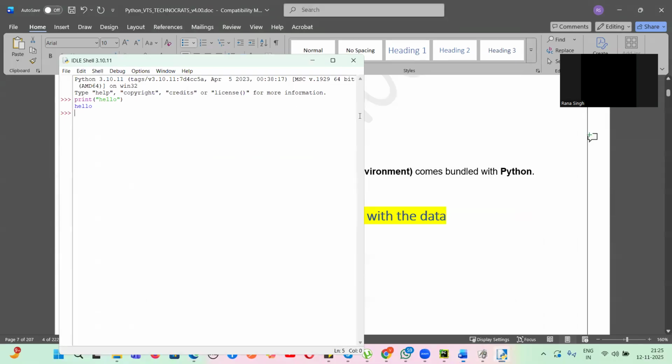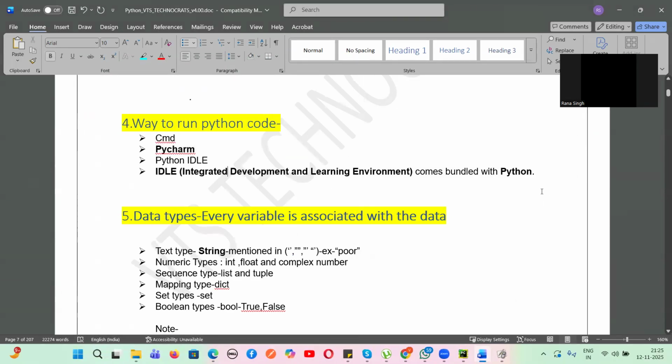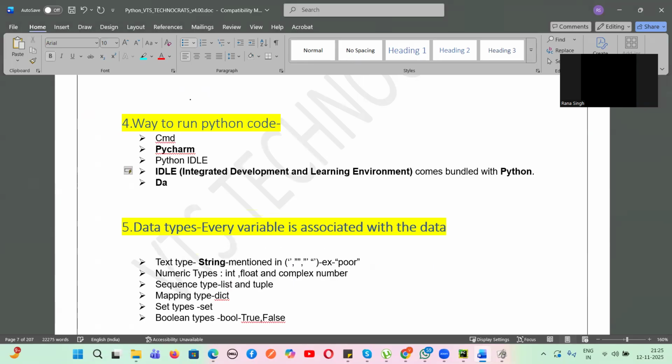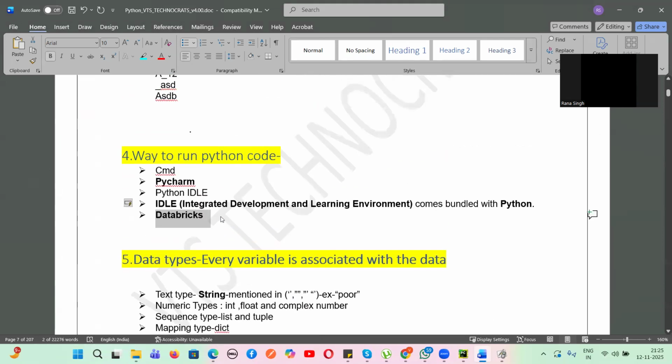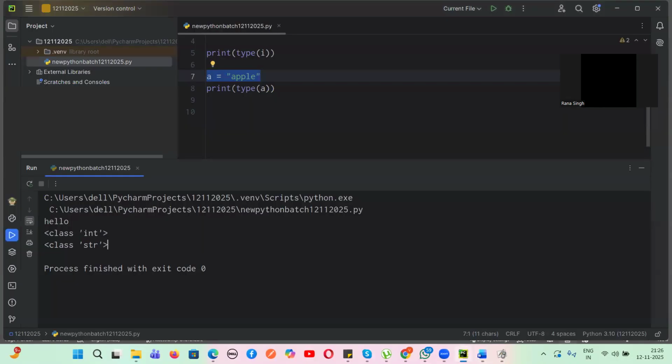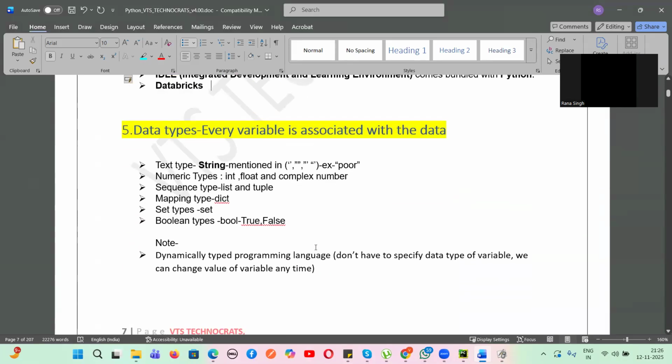We can also use Databricks to execute it, guys. We'll also learn that thing. We can use Databricks to execute these Python codes. There are so many ways to run Python codes, but the most preferred are PyCharm and Databricks only. All these ways are to run this, guys. These are editors where you can write down code. Jupyter is there, and there are so many notebooks. These are some of the most common ones which I have written. So anyway, please install the software and start writing the code.